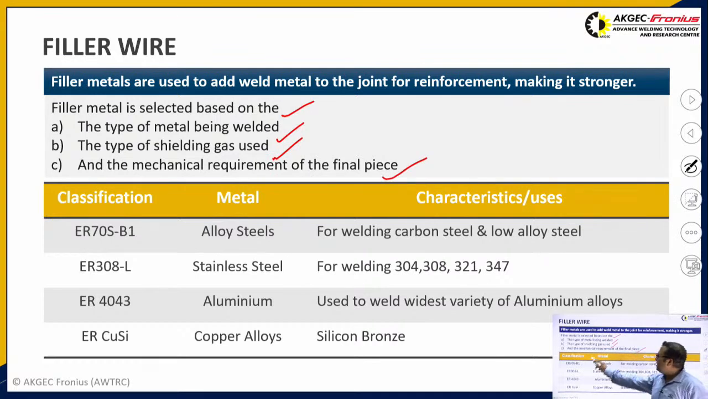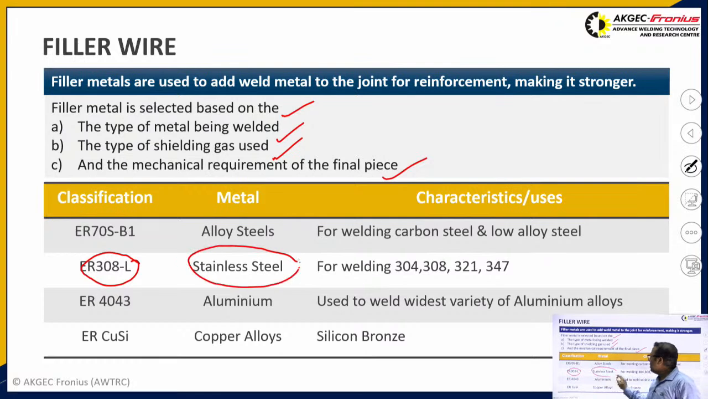So these are the classifications of filler material. Like ER308L is a stainless steel filler wire, and these types of filler wires are generally used for welding SS304, 308, 321 and 347 series types of materials.